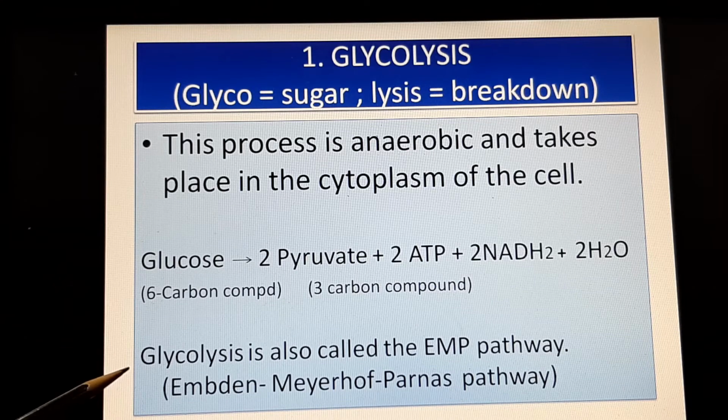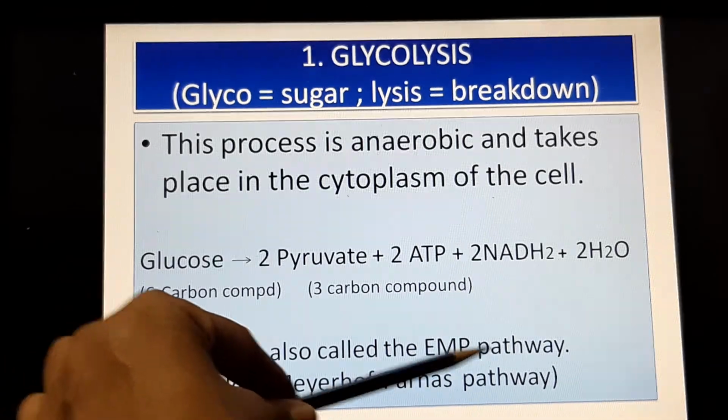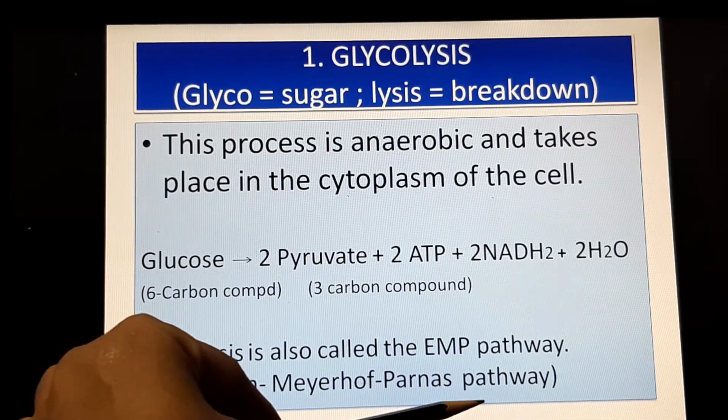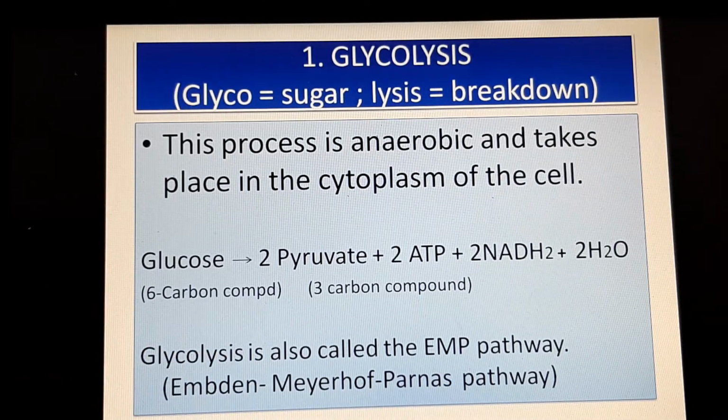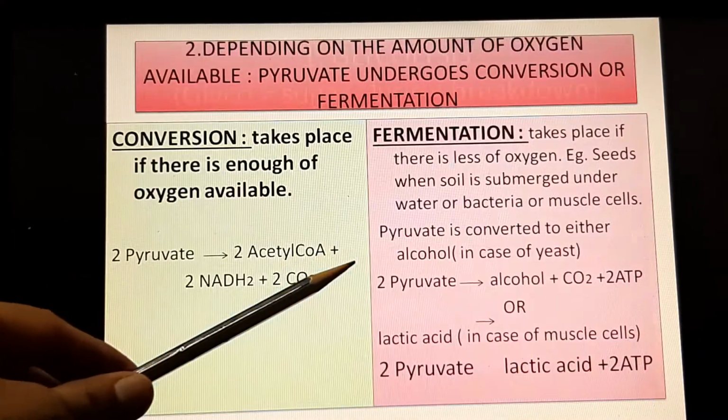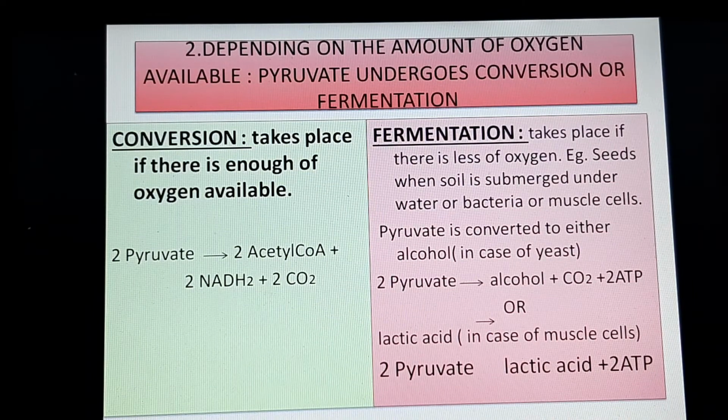Now, glycolysis is also called the EMP pathway because it was discovered by 3 scientists, Emden, Meyerhoff, and Parnas, and therefore it's called the EMP pathway. In the 4th stage, we will be converting all the energy currency, that is NADH2 and FADH2, when they are produced, into ATP. So we have to keep that in mind. In the first step, we got 2 ATPs and 2 NADH2. Then the second stage is called conversion.